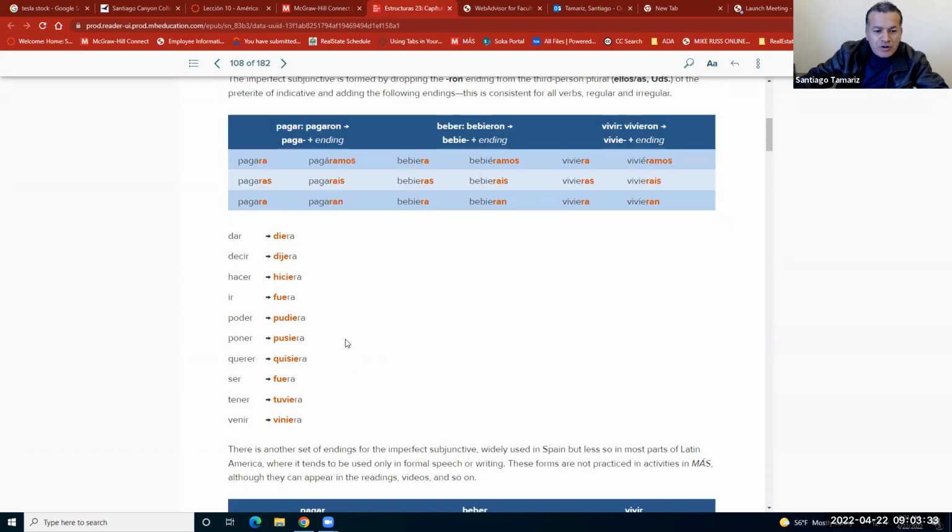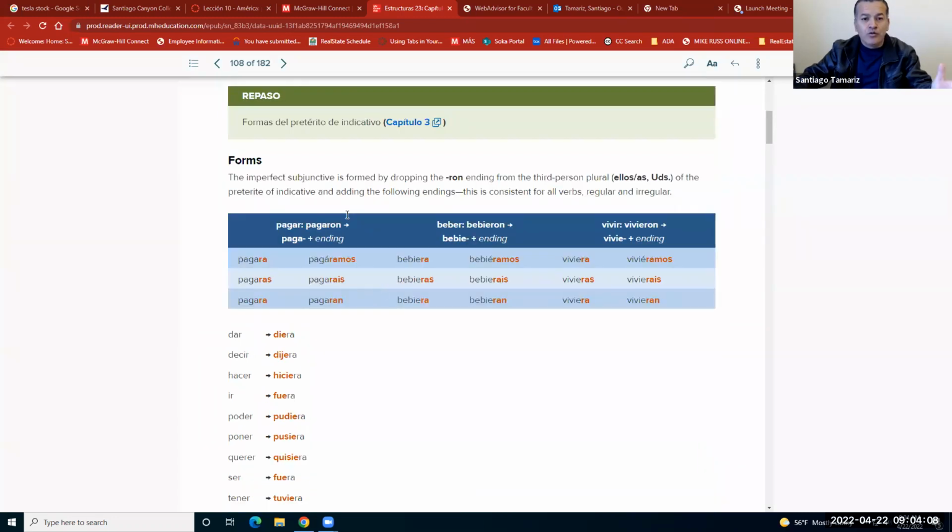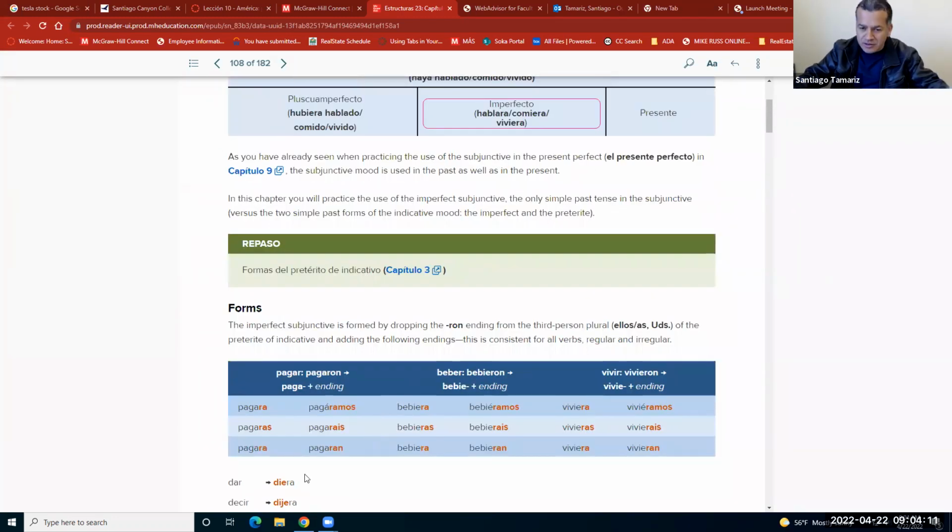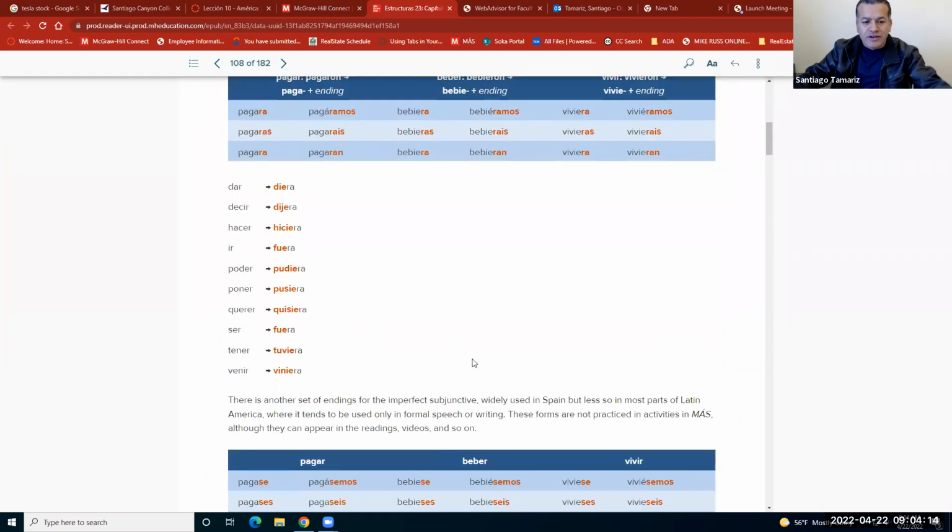Bien, so if you remember, for example, the irregularity for some of these verbs is already placed when we go to the first step, which means to go to the third person preterite. Tener, tuvieron, tuvieron is the preterite, but then we apply the rule for the past subjunctive and we end up with tuviera. That's what I meant. These ones in reality in the preterite are irregular, but you just follow the rule for the past subjunctive. Okay, so if you remember perfectly well the irregular preterites, you guys can go to the past subjunctive conjugation in an easier way. Let's go here.